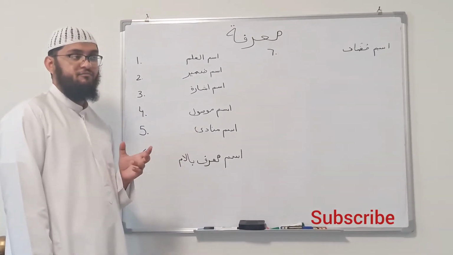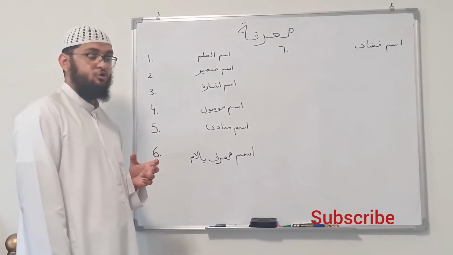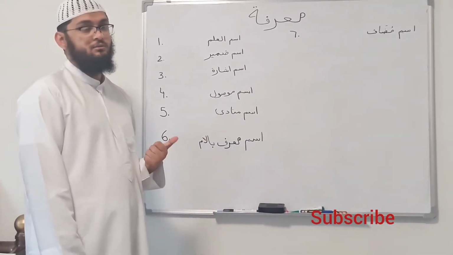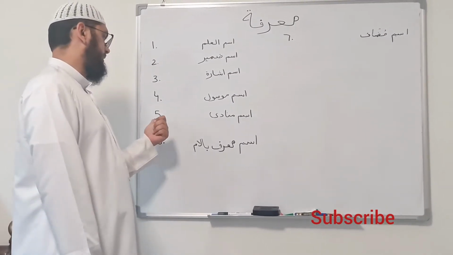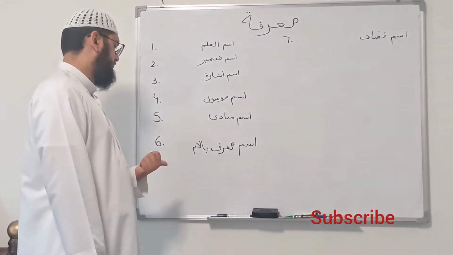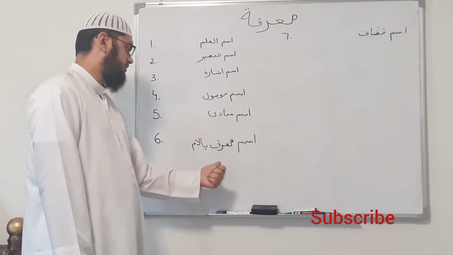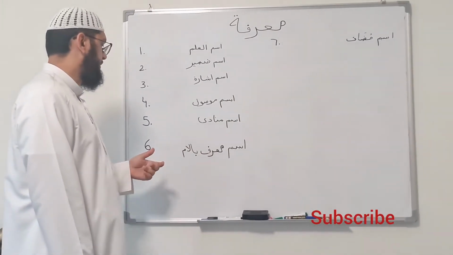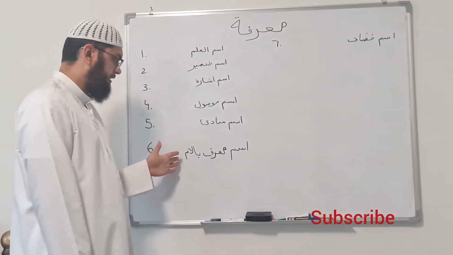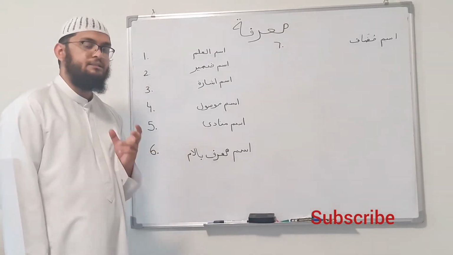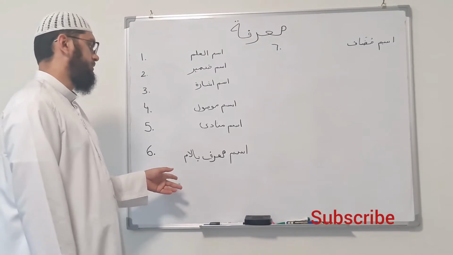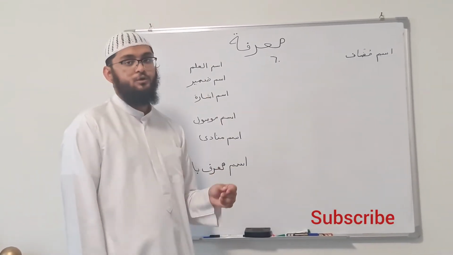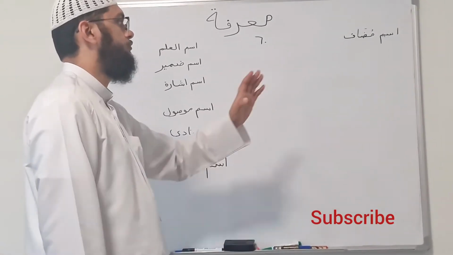This has 5 types of calling words where you call out to someone. This is in that topic. And then we have number 6, ism ma'arif billam, which I already explained in my starting lessons. Again, alif lam attached to a noun makes it a proper noun, and that's why it's called ism ma'arif billam.